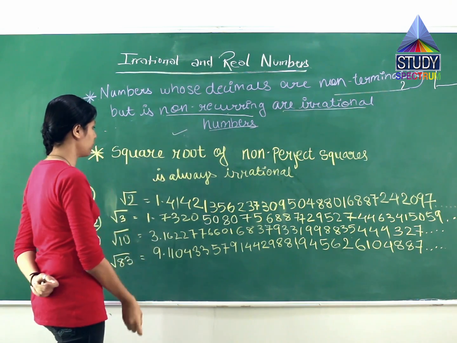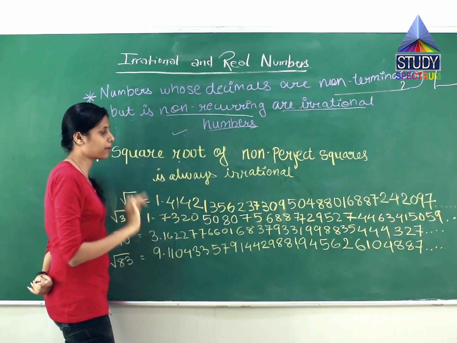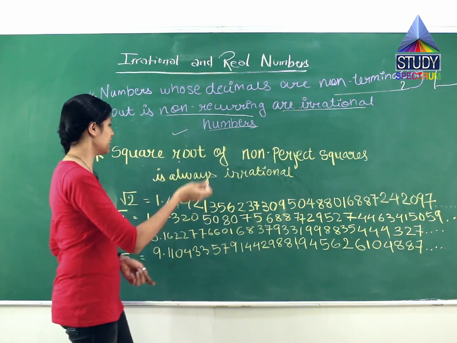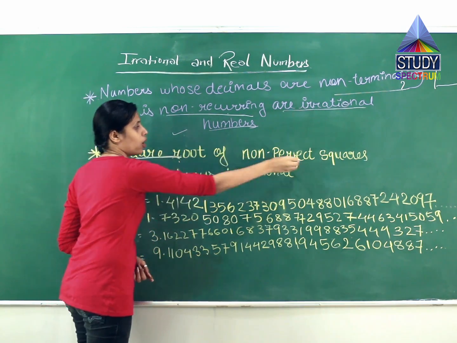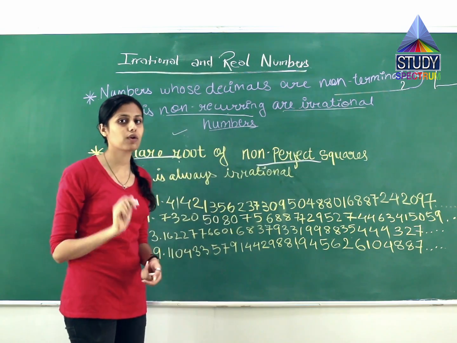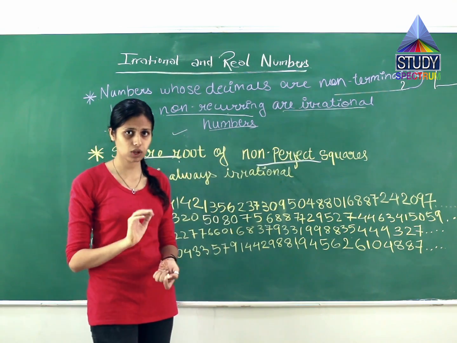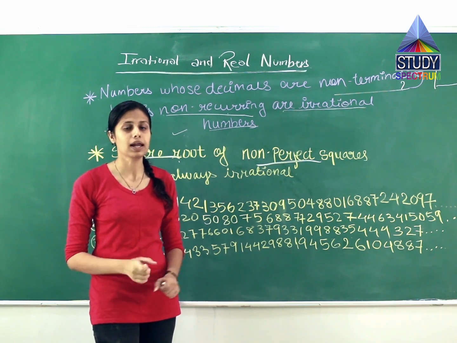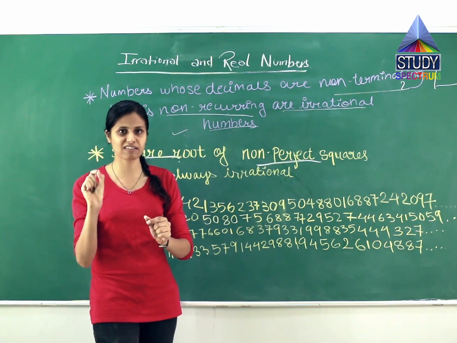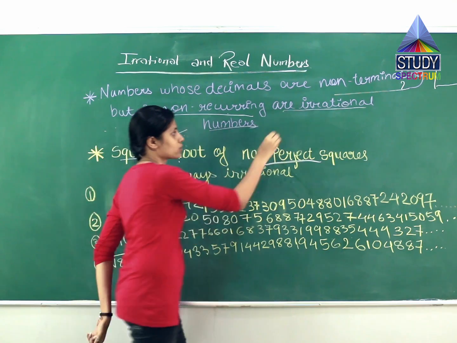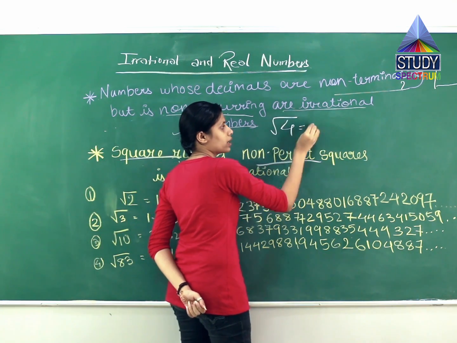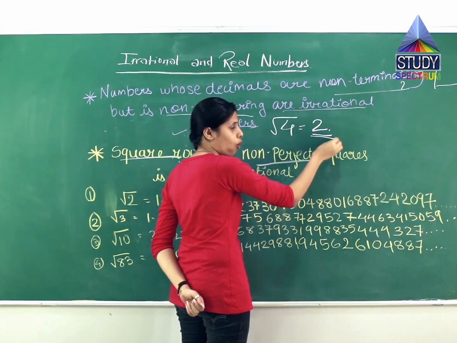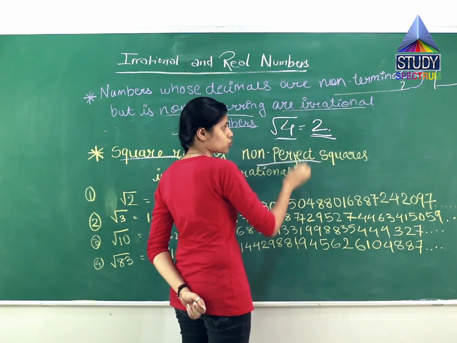In the second, we have written that the square root of a non-perfect square is always irrational. What is the meaning of non-perfect squares? Basically, you have studied in the first chapter what a perfect square is. A perfect square is a number whose square root is only one number, like 4. The square root of 4 is 2. No point, no decimal, it is simply 2. It is a whole number. So this is a perfect square.